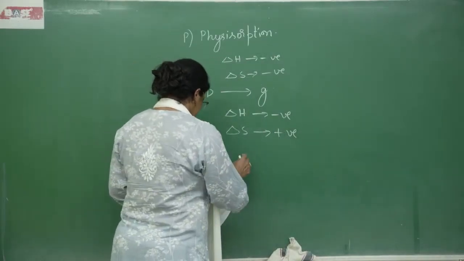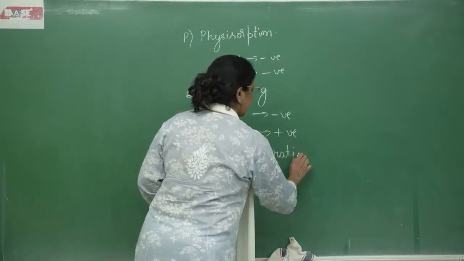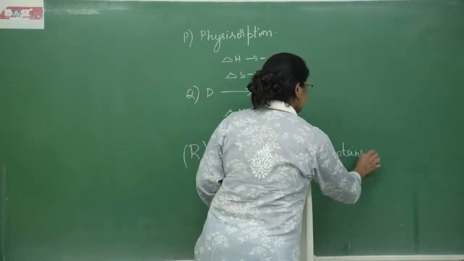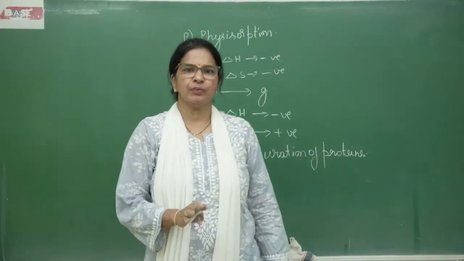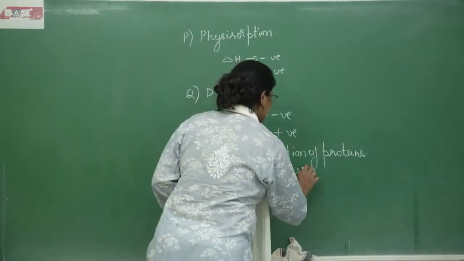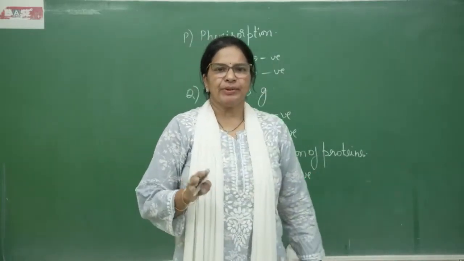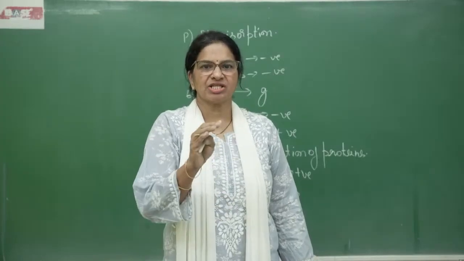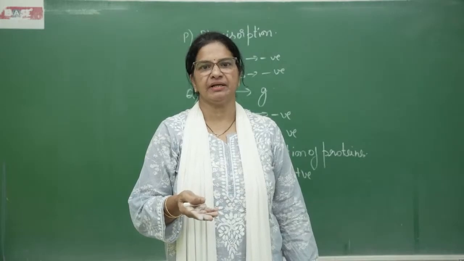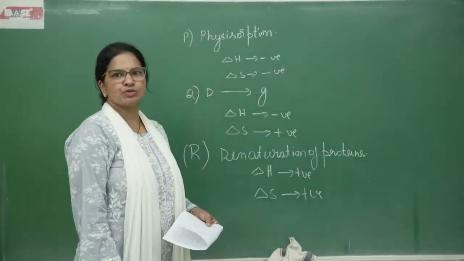So, in R, denaturation of protein is asked. Denaturation of proteins. So, during denaturation, we are going to heat it. Therefore, delta H is positive. What about delta S? During denaturation, the structure will be disrupted. Secondary, tertiary structures will be disrupted. Therefore, the change in entropy is also positive.